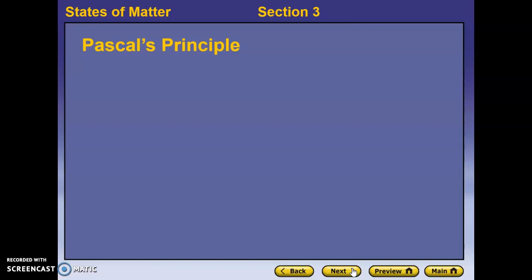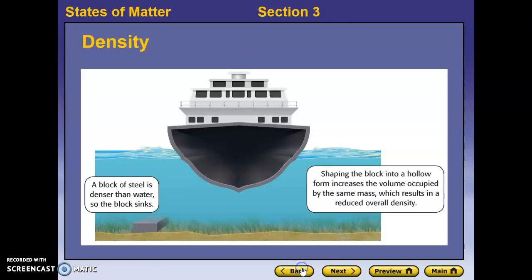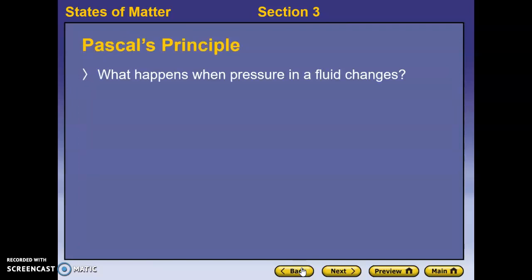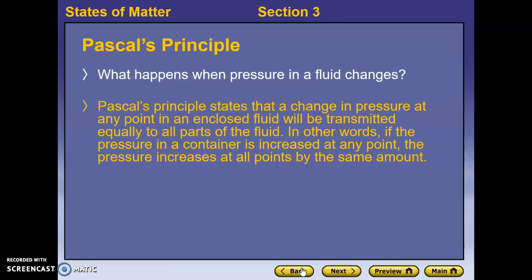Along with Archimedes' principle, we can look at Pascal's principle. Pascal's principle has to do with pressure on a fluid and what happens when it changes. It says that a change in pressure at any point in an enclosed fluid is transmitted equally to all parts of the fluid.